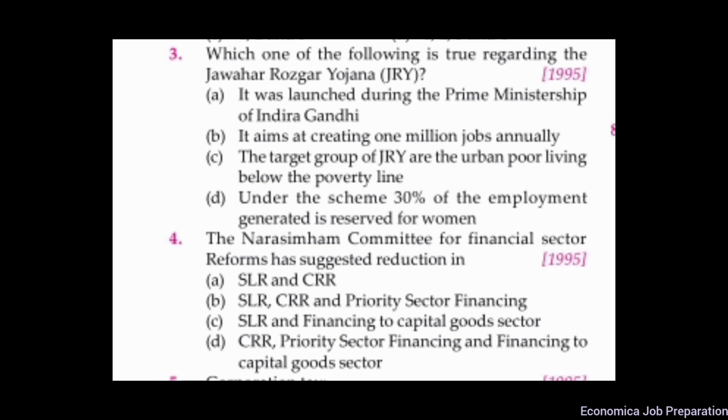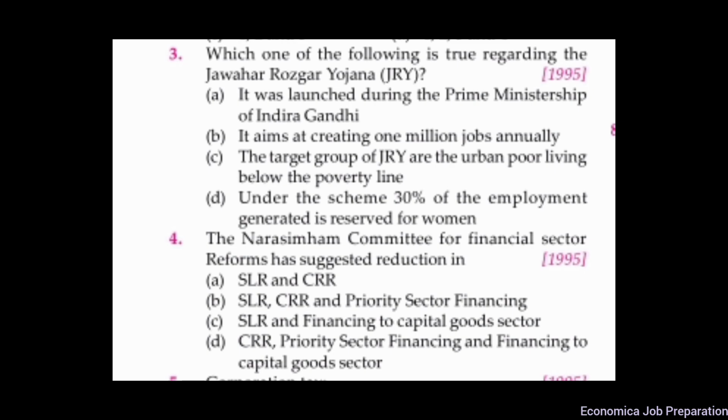Question number 3. Which one of the following is true regarding the Jawahar Rozgar Yojana? Here, the correct option is option D, that is, under the scheme 30% of the employment generated is reserved for women. Though the people below the poverty line were the target group for employment, the preference was to be given to the scheduled castes, scheduled tribes, and freed bonded laborers. 30% of the employment opportunities were to be reserved for women in rural areas.